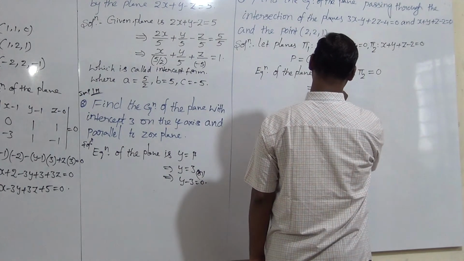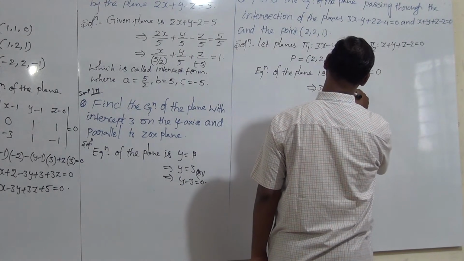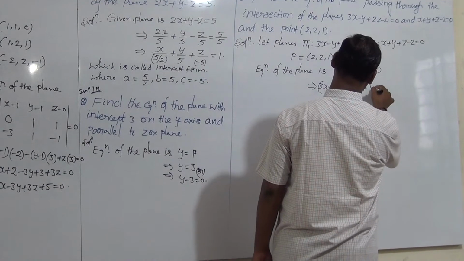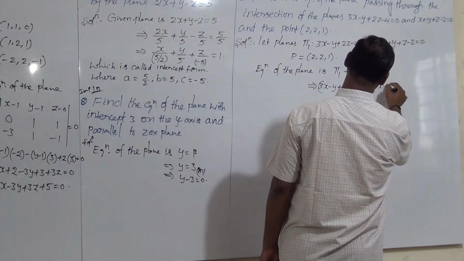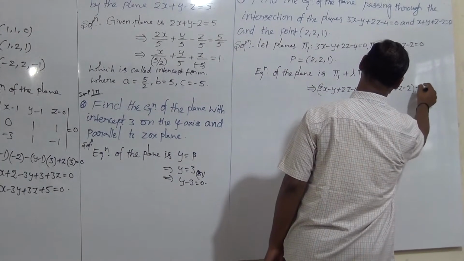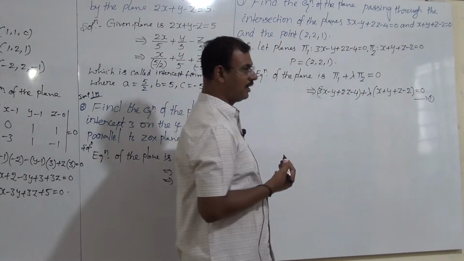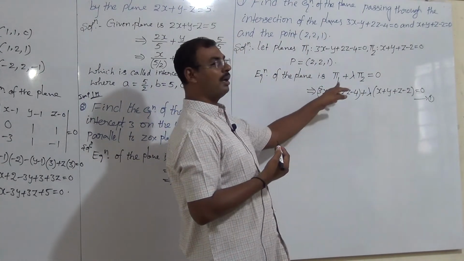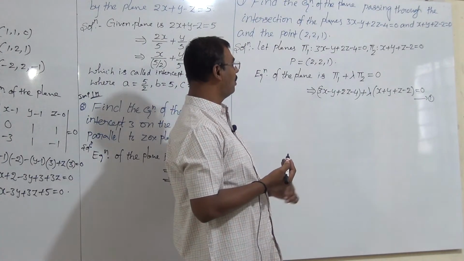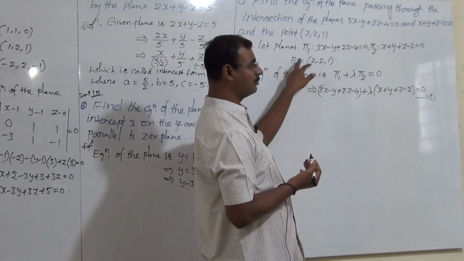Substitute here, very simple. 3x minus y plus 2z minus 4 plus lambda times (x plus y plus z minus 2) equals 0. So this is the required equation of the plane actually. Here, what is the unknown constant? Lambda. To determine the lambda value, he has given a point here.